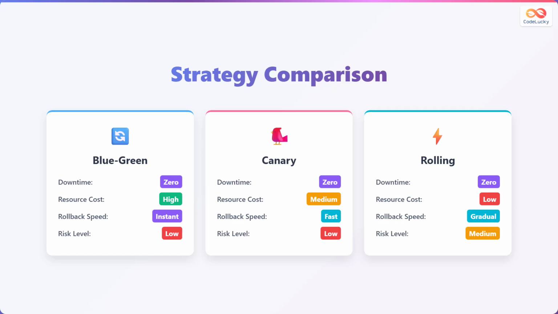Let's compare the different deployment strategies we've discussed. Blue-green deployment offers zero downtime and instant rollbacks but has a high resource cost. Canary deployment also provides zero downtime, with medium resource costs and fast rollbacks. Rolling deployment has zero downtime, low resource costs but gradual rollbacks. Each strategy has its strengths and weaknesses, so choose the one that best fits your application's needs.